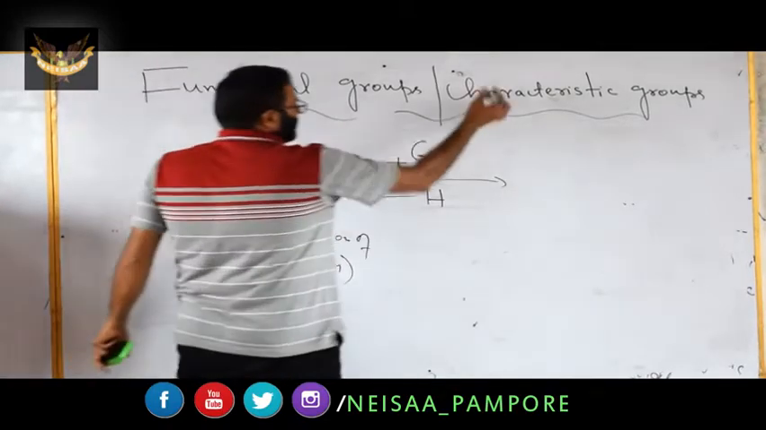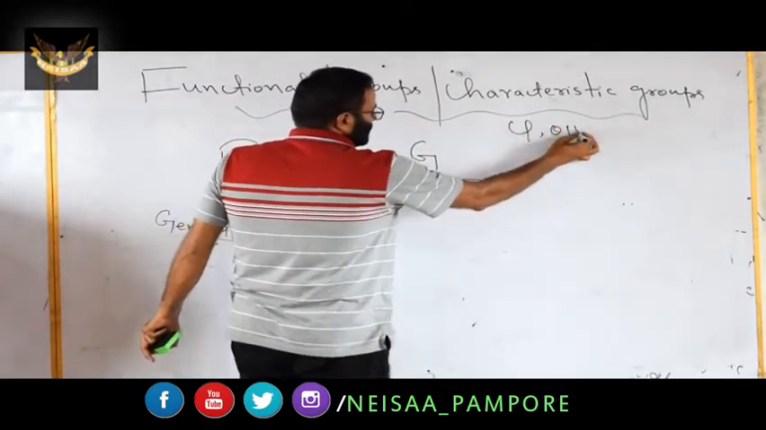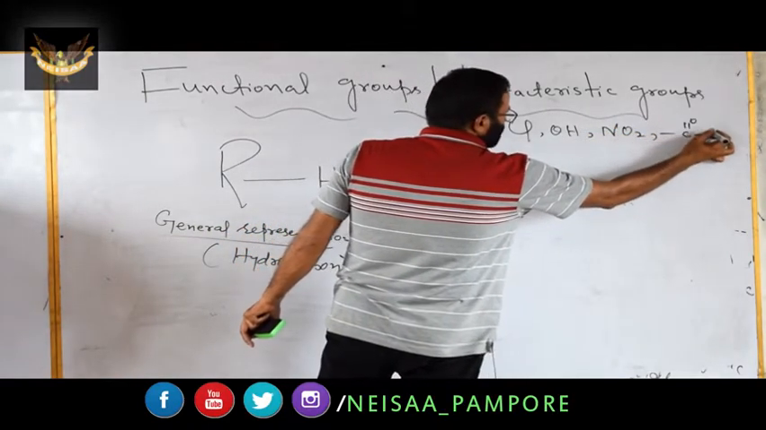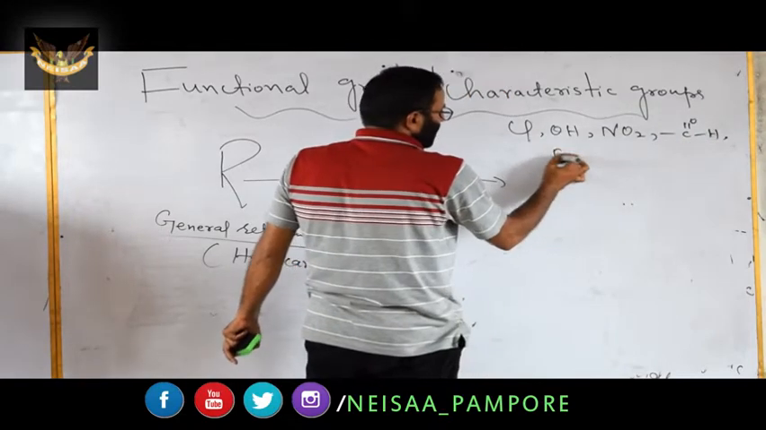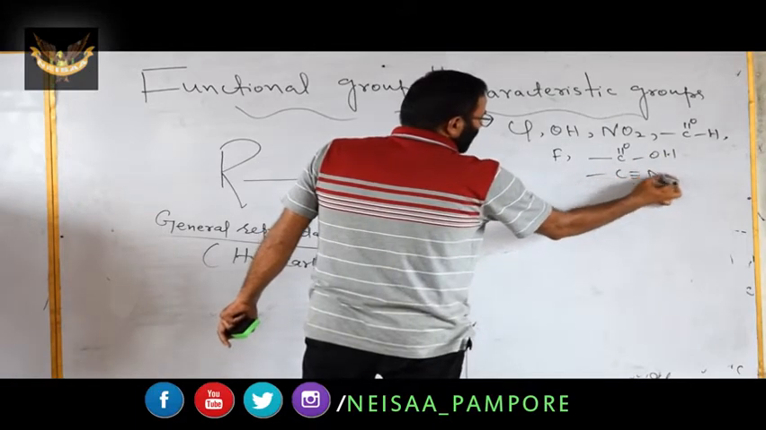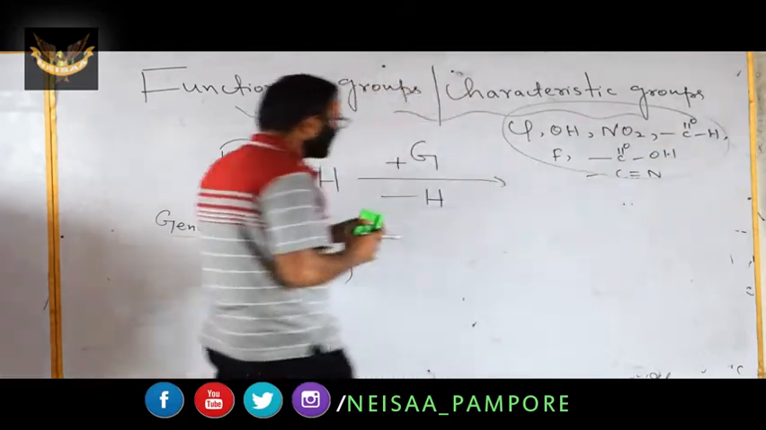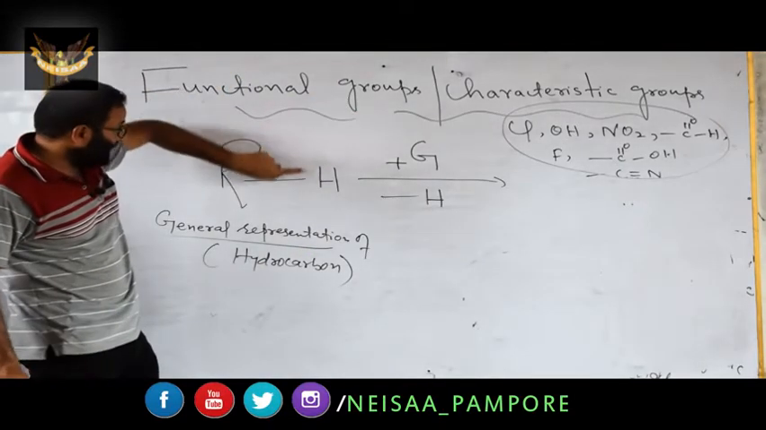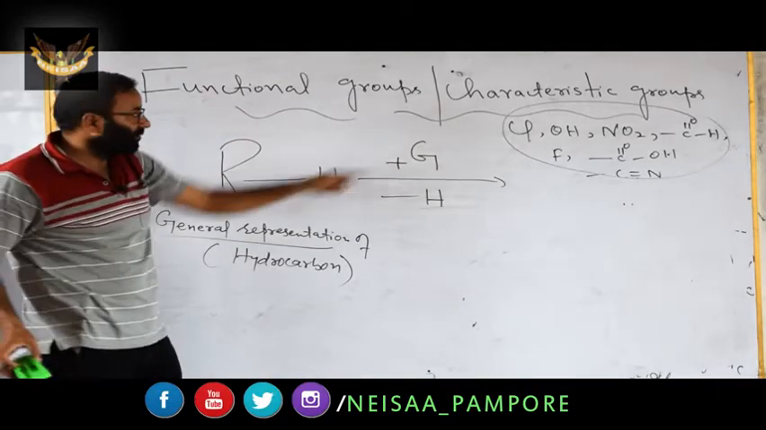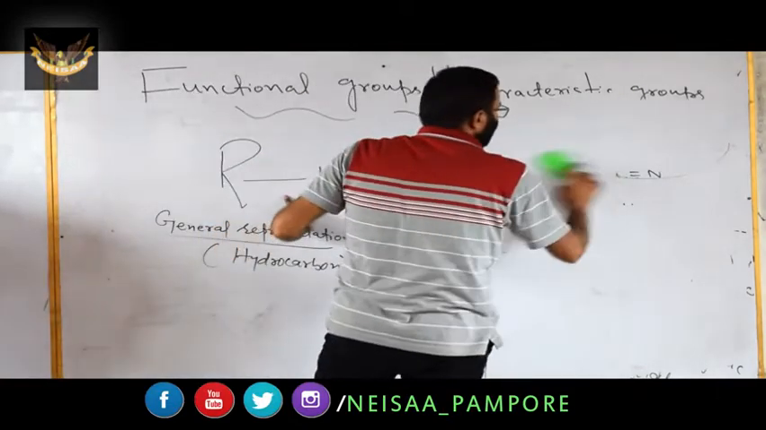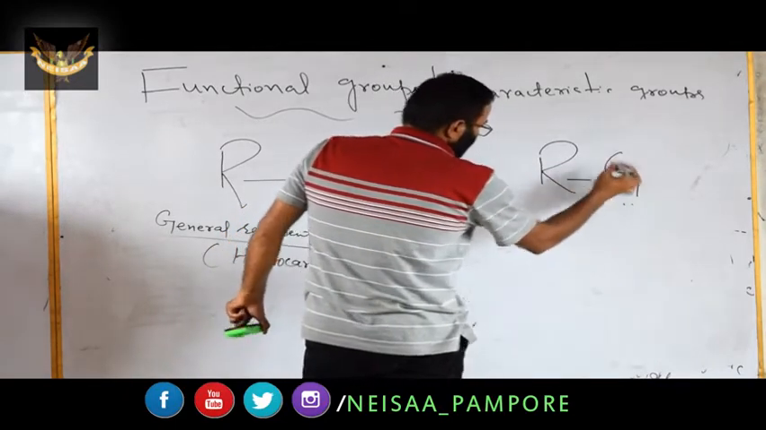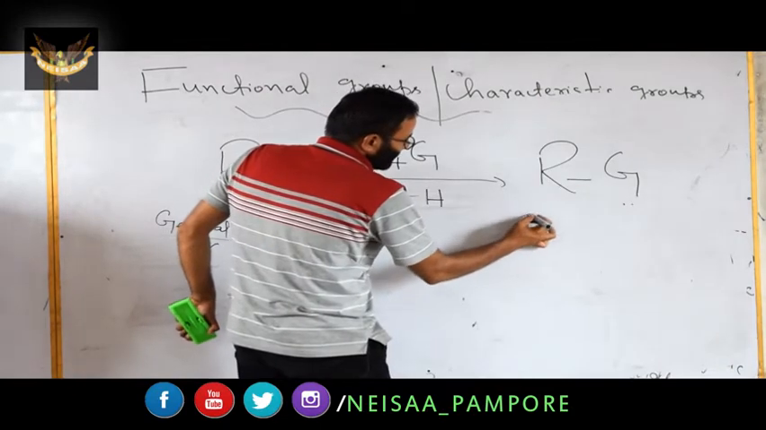It can be chlorine, OH, nitro, or an aldehyde group. In the 10th class, you have learned these things. It can be fluorine, a carboxylic group, or cyanide. In general, we will represent all these groups as G. It means that you replace H and introduce G. G can be an atom or a group. What will be the derivative of the hydrocarbon? It becomes RG.